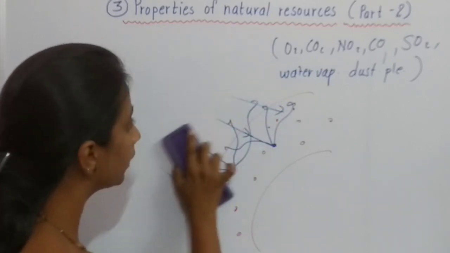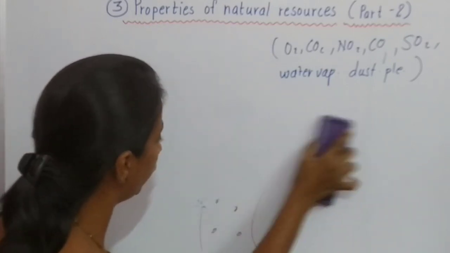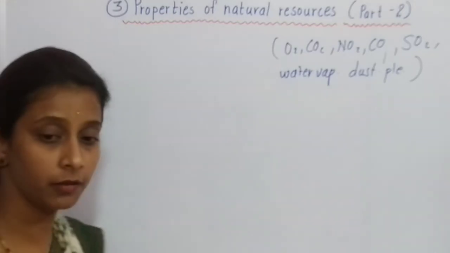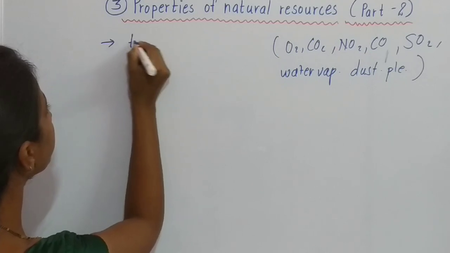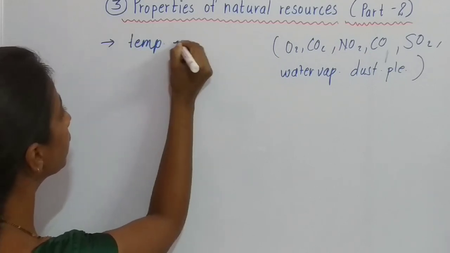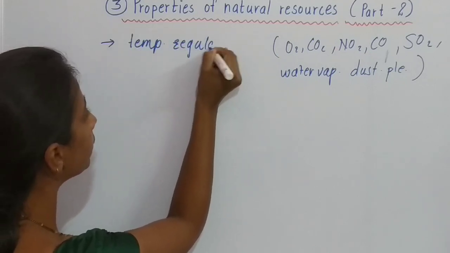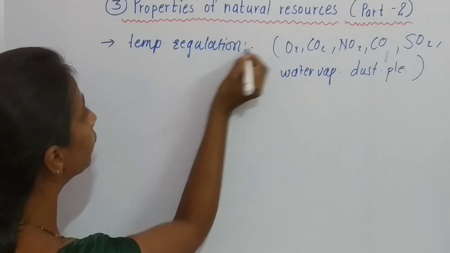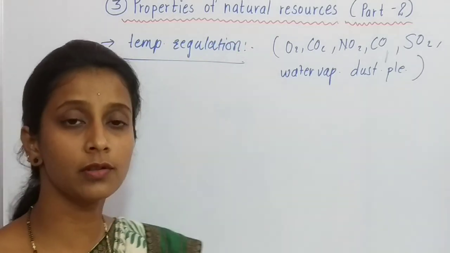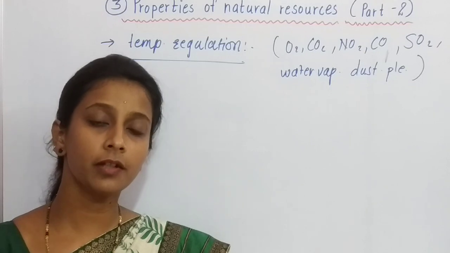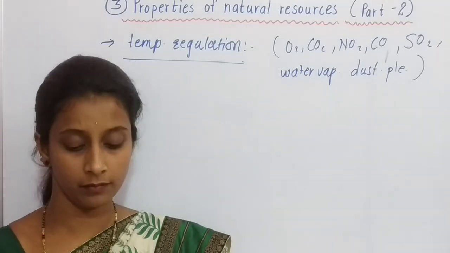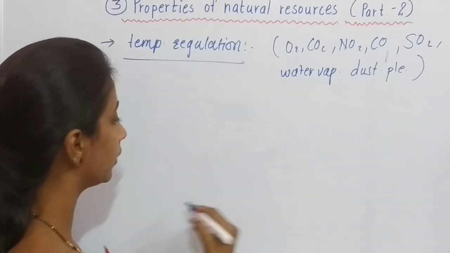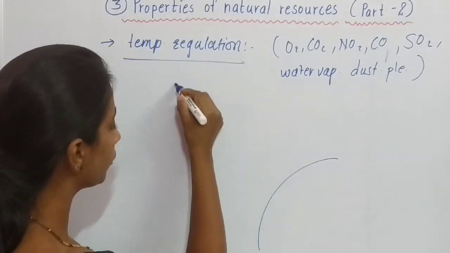It is again one more important property of air, the thermal regulation or temperature regulation. Let us see what temperature regulation is. It is also called heat regulation, thermal regulation. Now students, we also get heat from the sun. Sun is the largest source of heat.